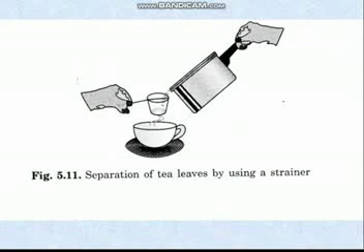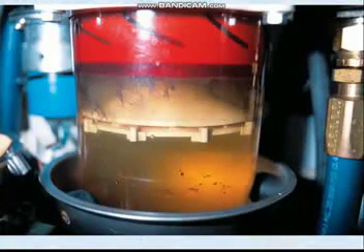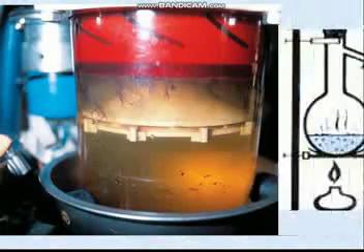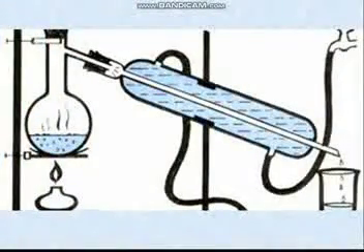Undesirable substances means unwanted substances. Second, to obtain useful components. Separation is also used to obtain useful components from a mixture. For example, petrol and diesel are separated out from petroleum, which is a complex mixture of hydrocarbons and many other organic compounds. Then, methods of separation.